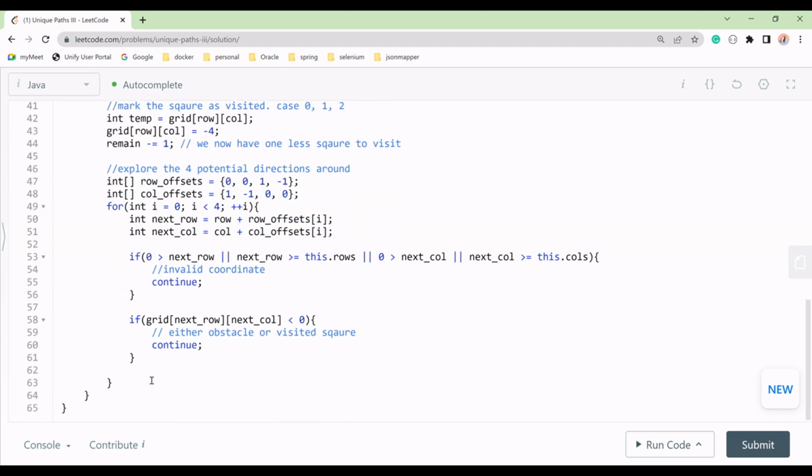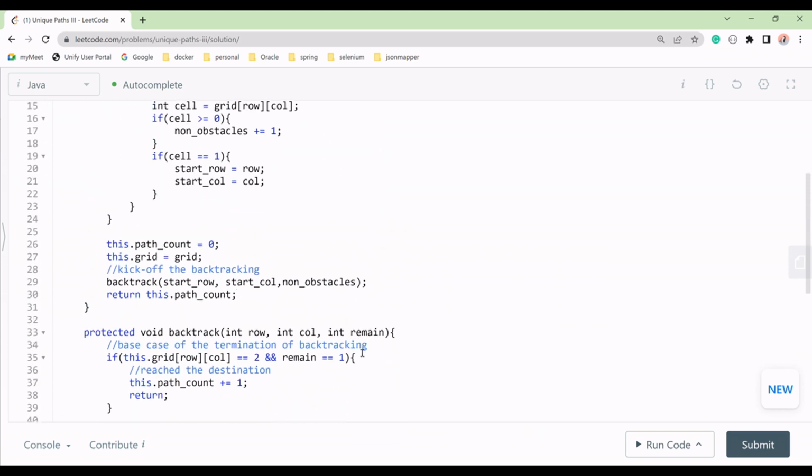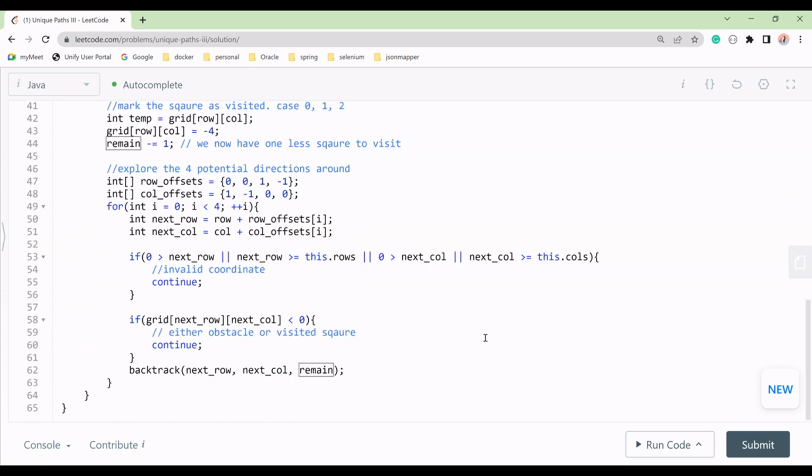How are we doing it? We are passing backtrack, and then we are passing our next row, then we are passing next column, and another was, I think, remaining, right? Remain we have taken. Let's see here what we have chosen. Yeah, remain. Okay, so I think we are almost done.